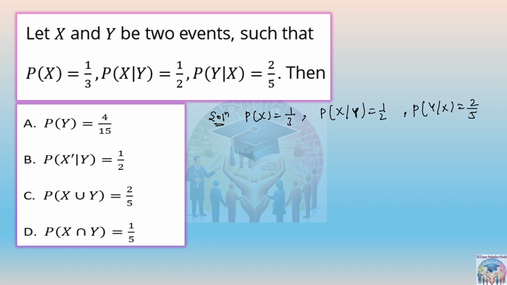First of all, we need Y, and that Y we can calculate from where?